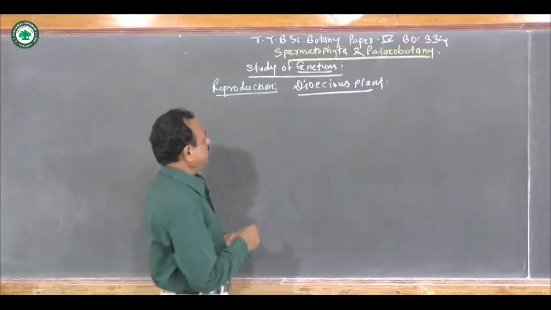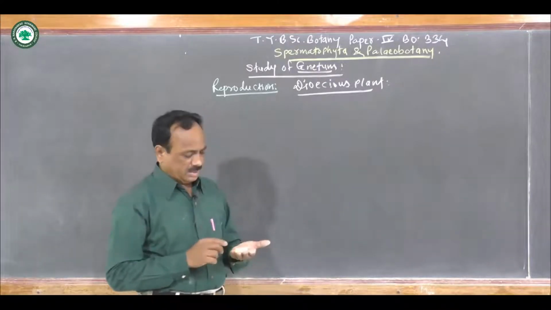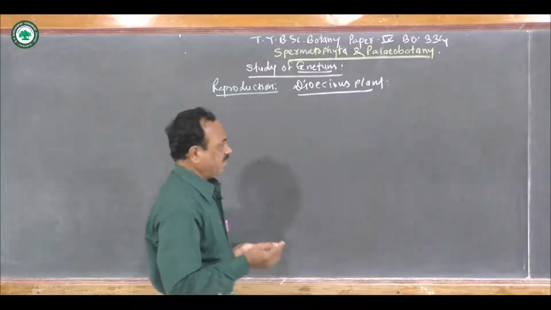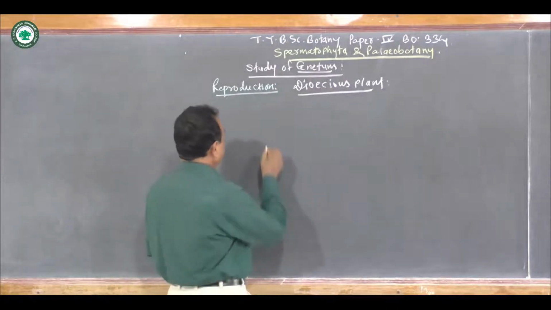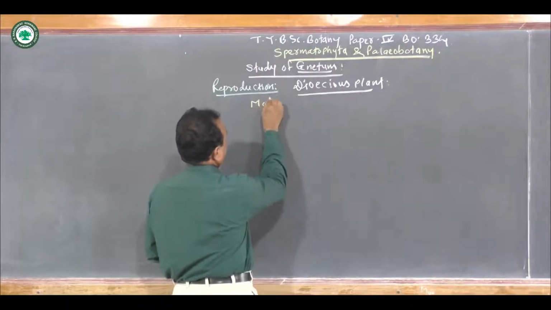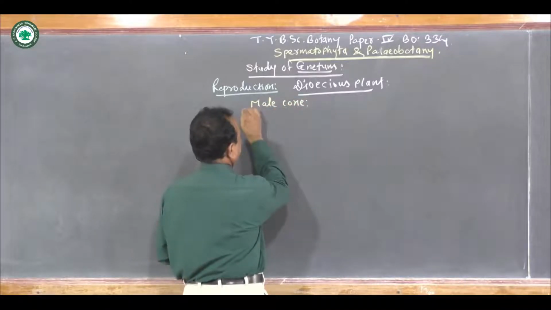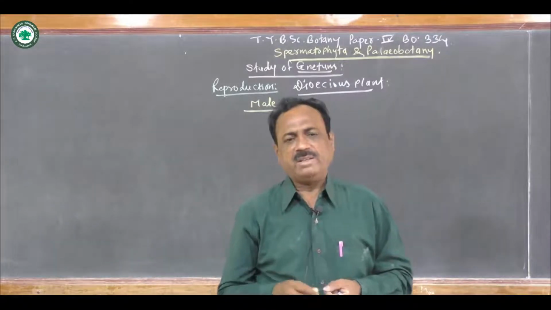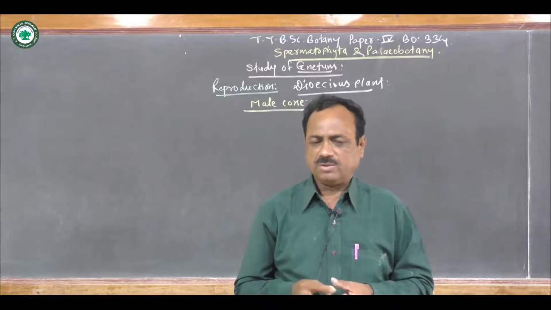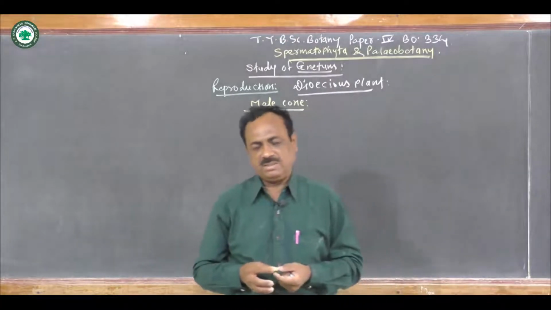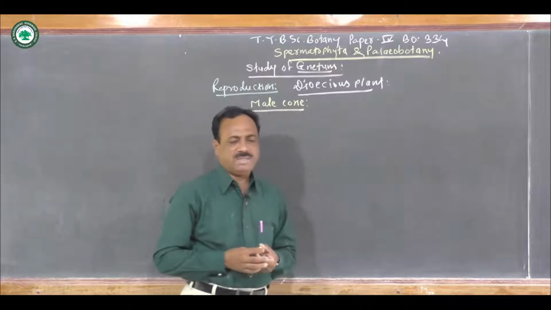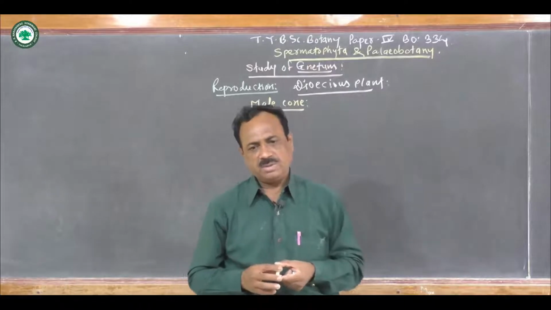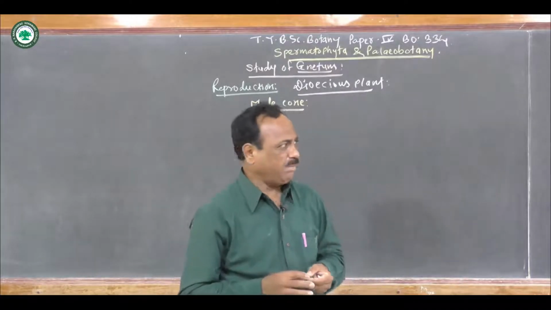So if we see this reproduction, the plant shows the presence of male and female cones. These male and female cones develop on the plant when the plant completes its vegetative growth. After completing the vegetative growth, the plant enters into the reproductive stage, and when the plant becomes mature, then it produces the male and female reproductive organs on the respective plants.